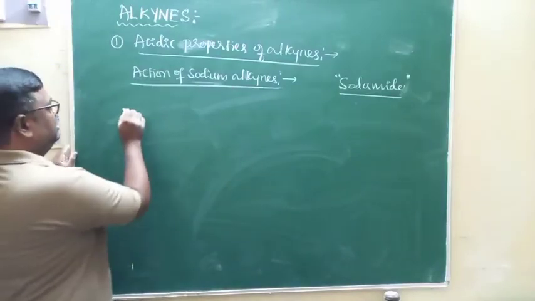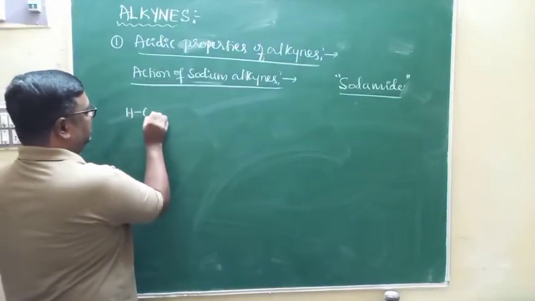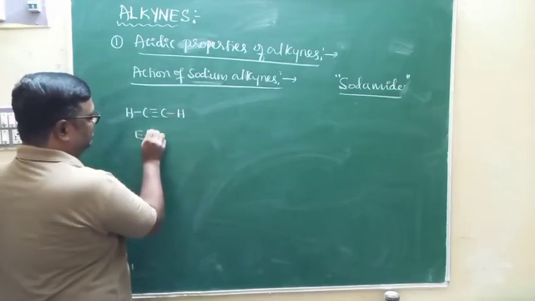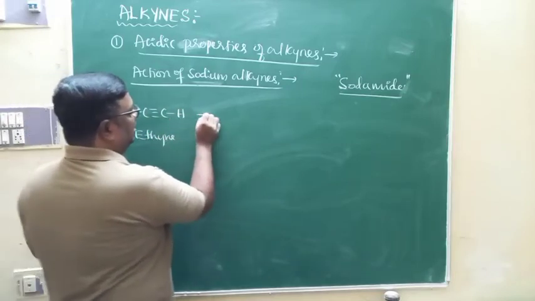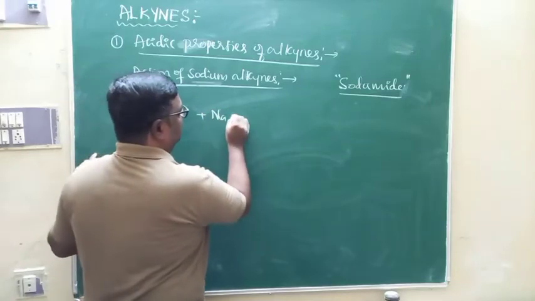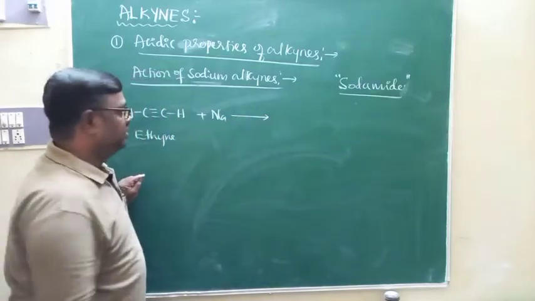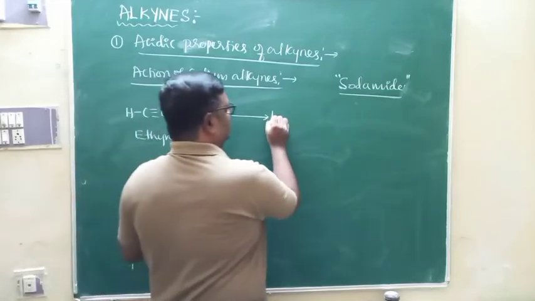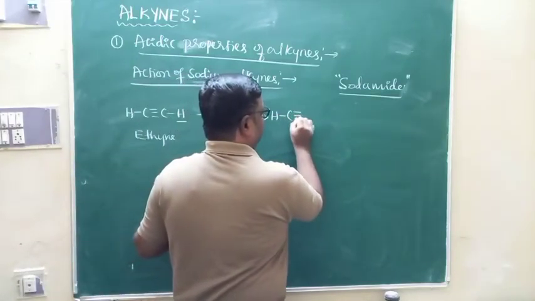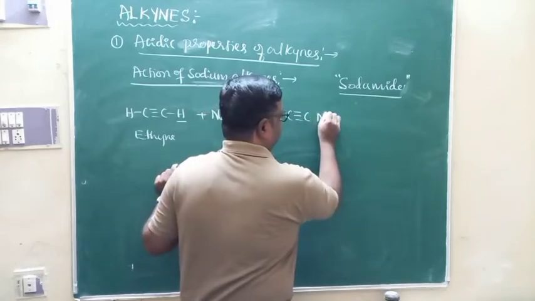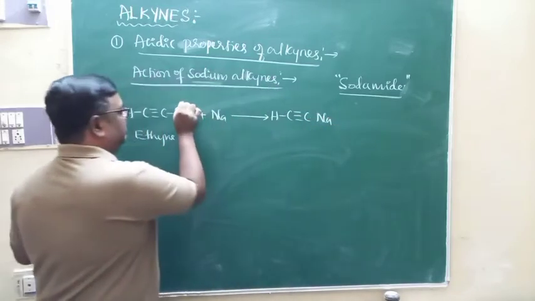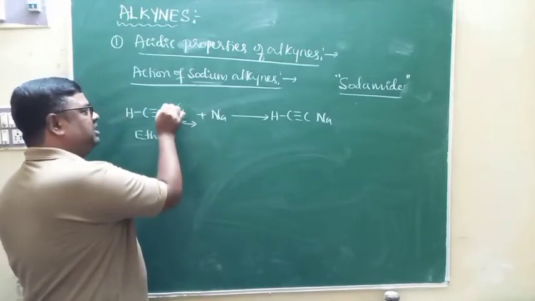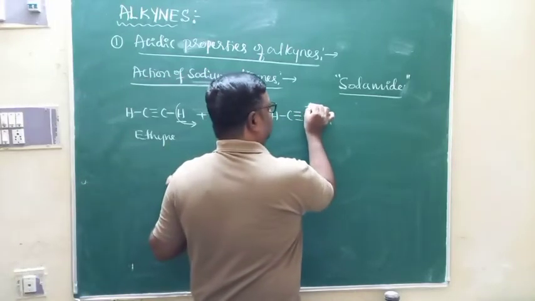For example, if I take acetylene, that is ethyne, this is ethyne, right? When ethyne reacts with sodium metal, one hydrogen directly attached to the triple bonded carbon atom is replaced by sodium. If I remove this hydrogen in the form of H plus, electrons will remain on the carbon. Therefore, this carbon gets negative charge.